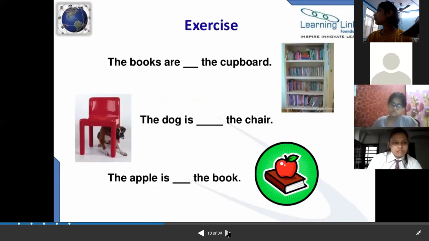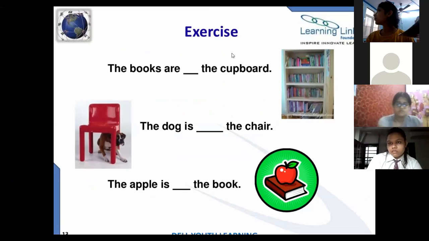So you can say here, the books are dash the cupboard. You can see where the books are. You can give me the answer in chat. The books are in the cupboard, or inside the cupboard. You will write in the cupboard.